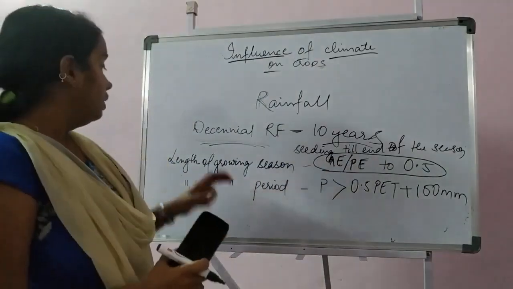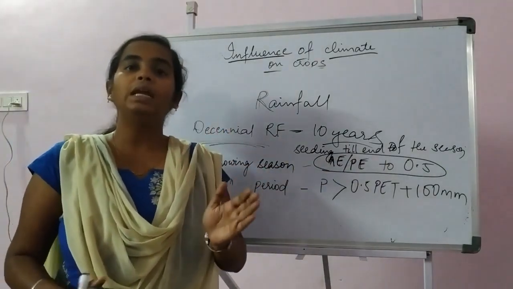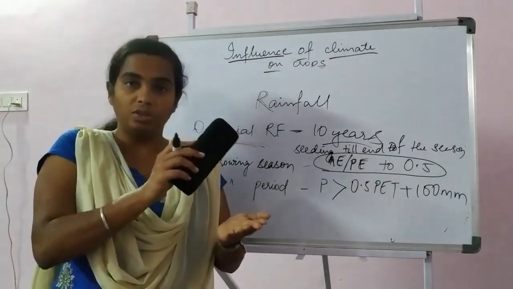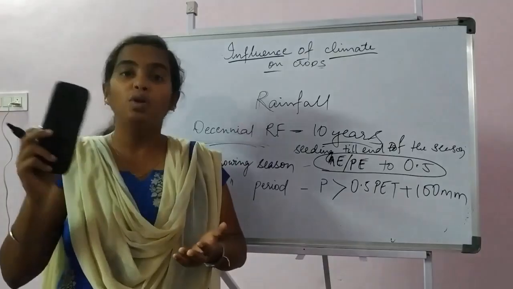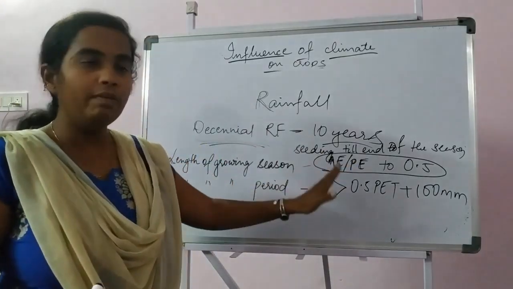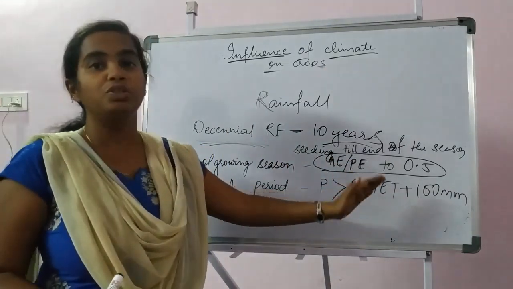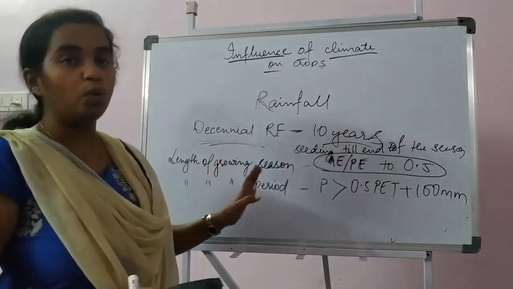I'll repeat. Length of growing season means the amount of rainfall we get from the sowing of the seed till the end of the season, where the ratio of actual evaporation to potential evaporation drops down to 0.5. That is length of growing season.